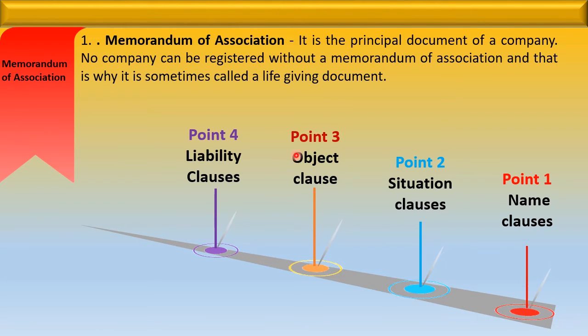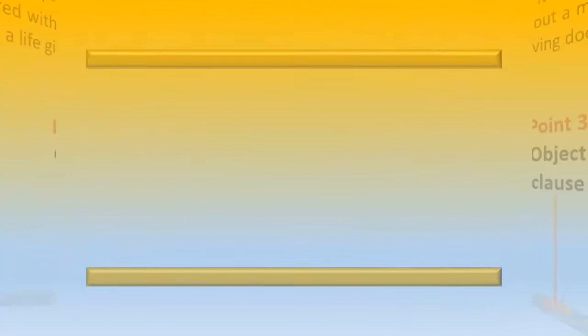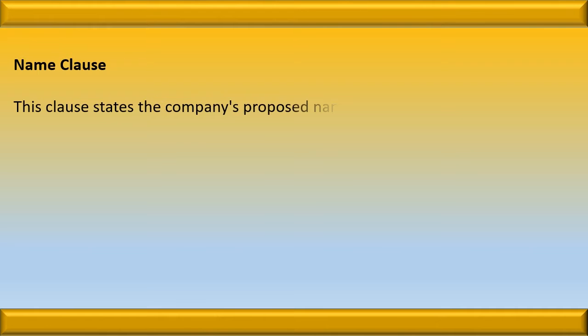The fourth clause is the liability clause. Under the liability clause, the liability of the company is mentioned. We know that there are two types of liability: liability limited by shares and liability limited by guarantee. So under the liability clause, the liability of the company is mentioned. The next is the capital clause. Under the capital clause, the authorized capital of the company is mentioned. Let us discuss all the clauses in detail.